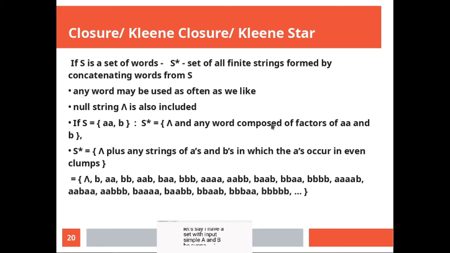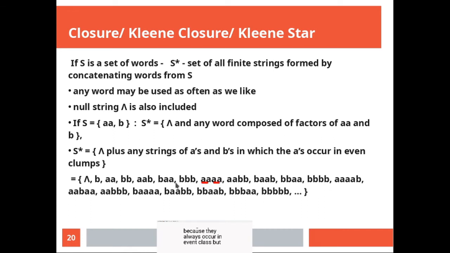So null and any word composed of factors of AA and B. So you introduce a null, double A or a B, combination of double A's, combination of double B's, or B followed by double A's, and so on. So you see here, there is no odd A or single A occurring. Why? Because A always occurs in even clumps.